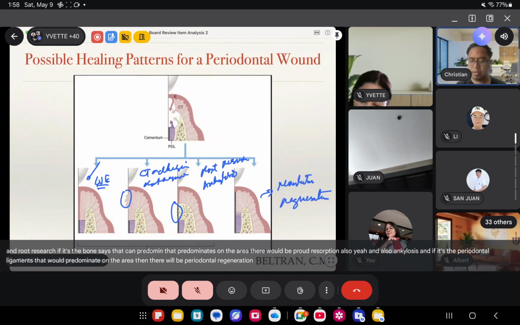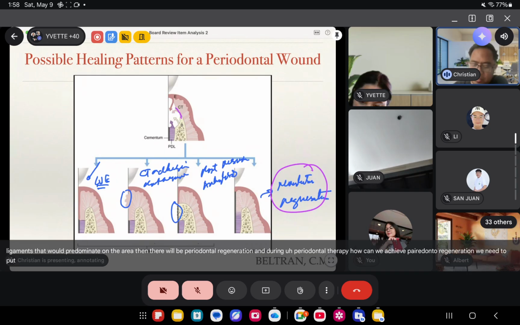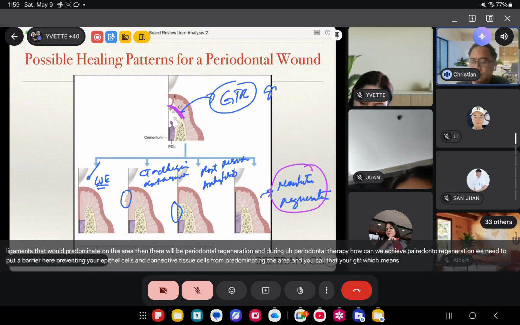And if it's the periodontal ligament cells that would predominate on the area, then there would be periodontal regeneration. During periodontal therapy, how can we achieve periodontal regeneration? You need to put a barrier here, preventing your epithelial cells and connective tissue cells from predominating the area. You call that GTR, which means guided tissue regeneration.